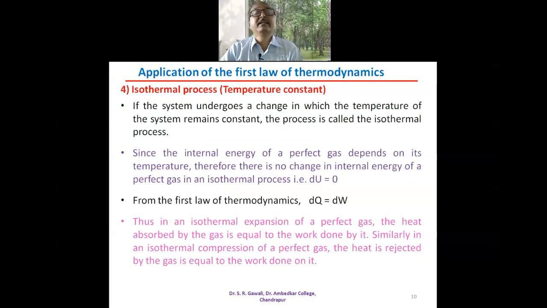Then we will study the application of the first law of thermodynamics to the isothermal process. So what is the isothermal process? The isothermal process is the process in which temperature remains constant. Iso means same, thermal means temperature. Same temperature is there in this process. So if the system undergoes a change in which the temperature of the system remains constant, then the process is called the isothermal process.